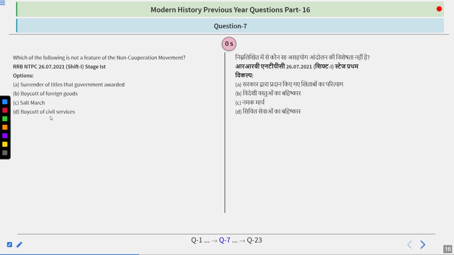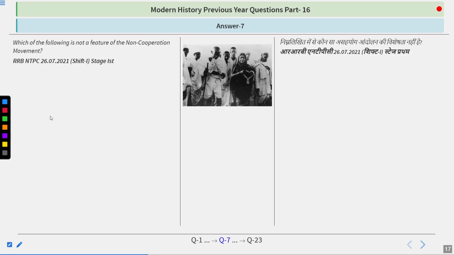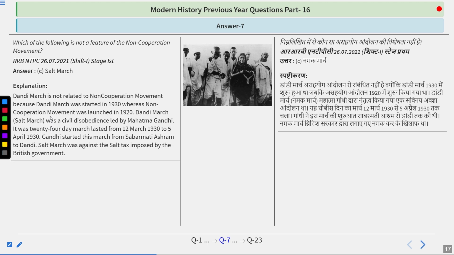As we know, the boycotting started in 1905 when the Swadeshi movement was started, but Gandhiji took that boycott one step further as he introduced the boycott of everything, services and all that. But remember that the salt march was not a part of the non-cooperation movement.